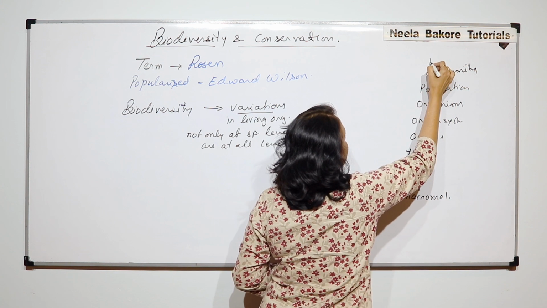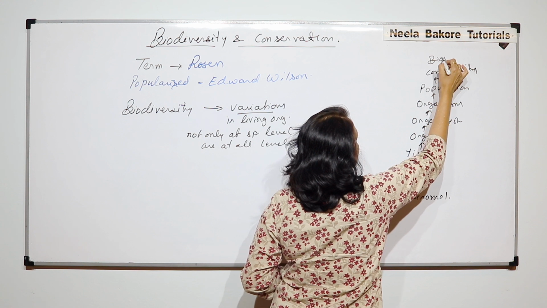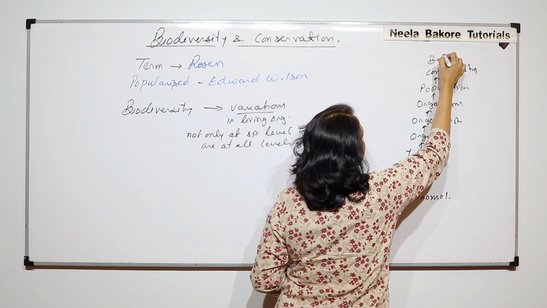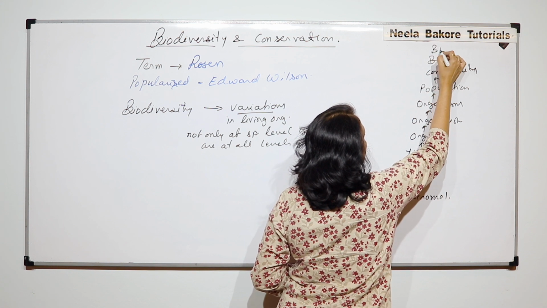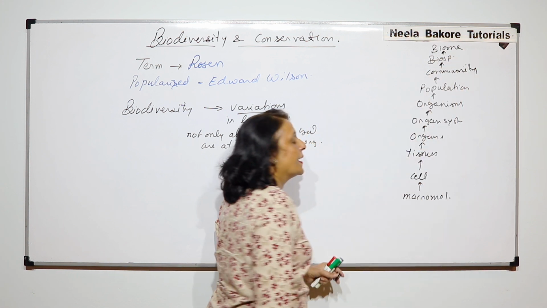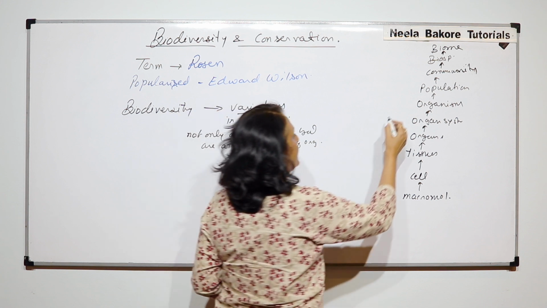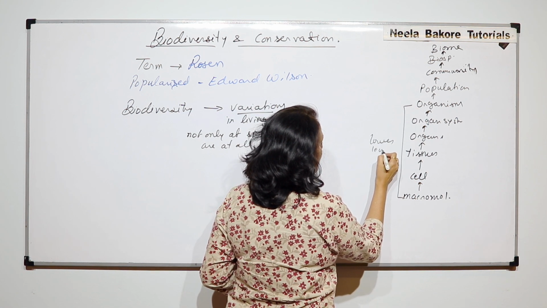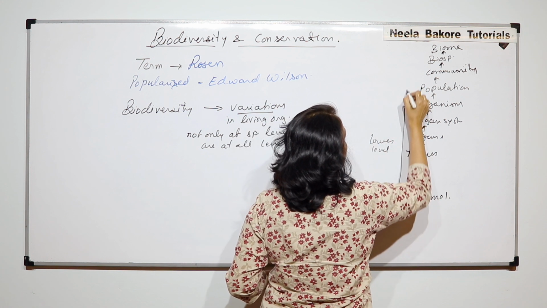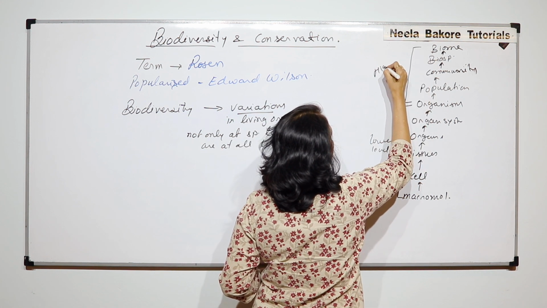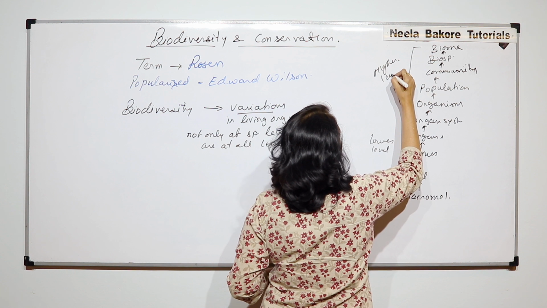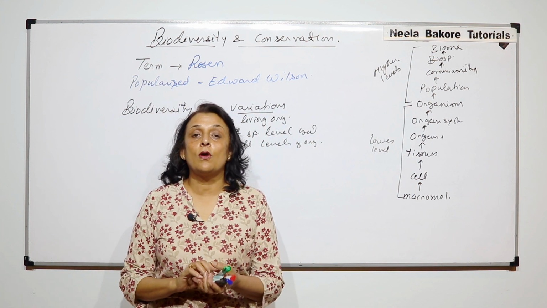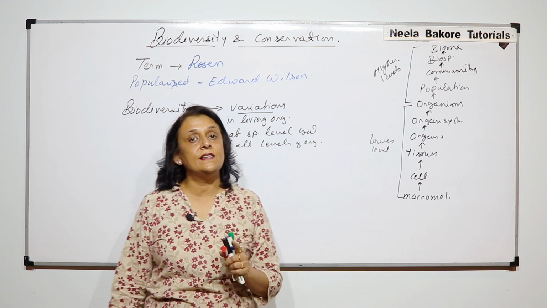Then there are various ecosystems, and big biospheres are known as the biomes. Below the organism are the lower levels of organization, and above the organism are the higher levels. So when we say diversity, we are talking about diversity at all these levels.